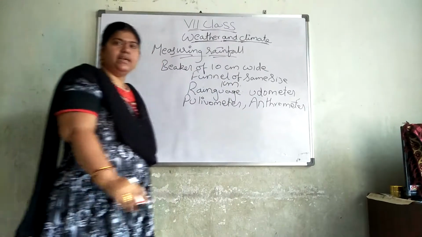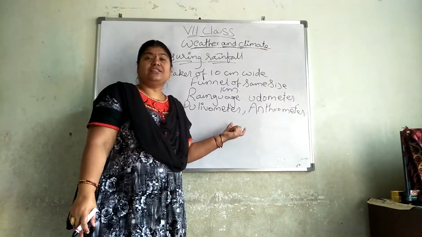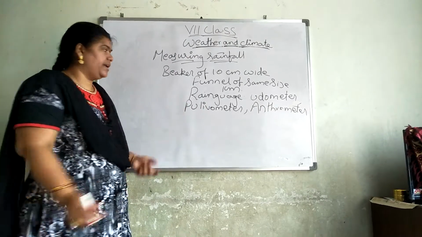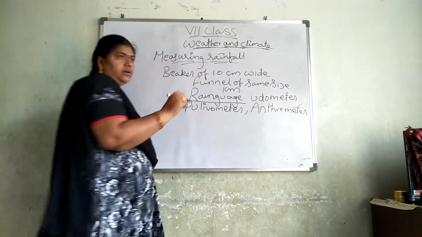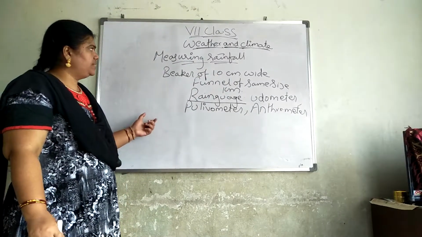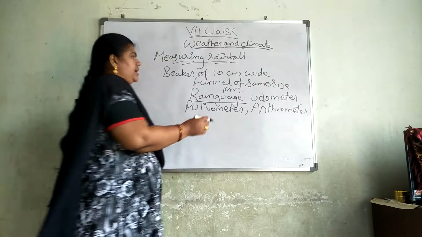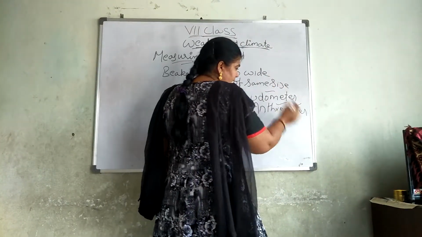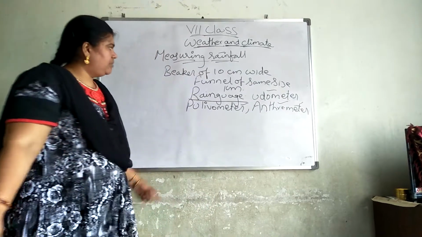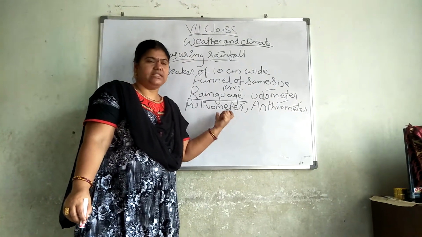These are the other names for rain gauge. The instrument used to measure the rainfall is called a rain gauge. The other names for rain gauge are odometer, pulviometer, and anthrometer. These are the names of the rain instruments.